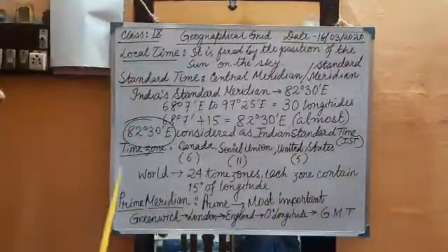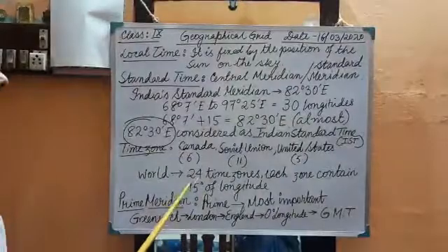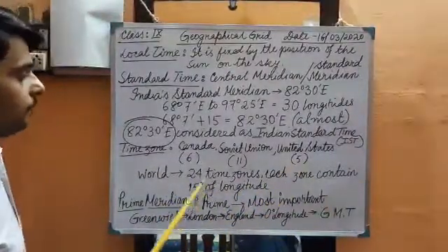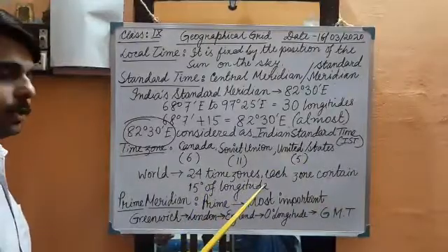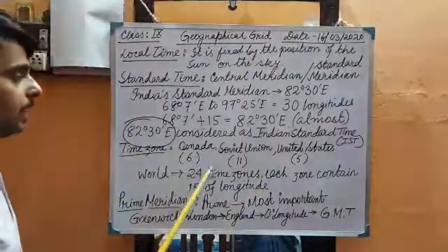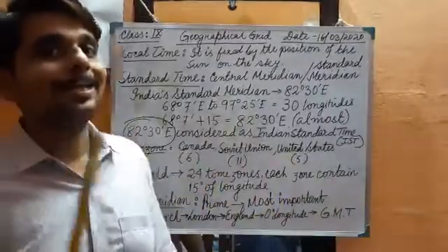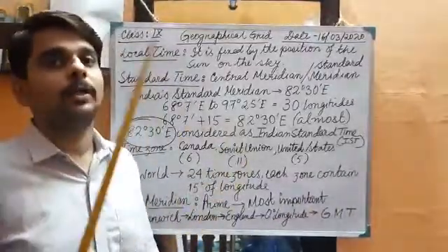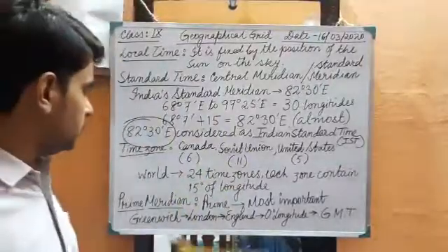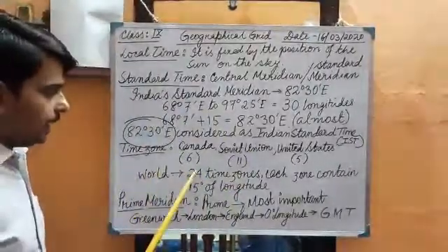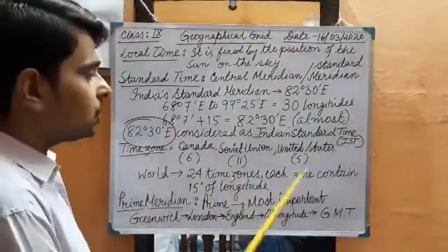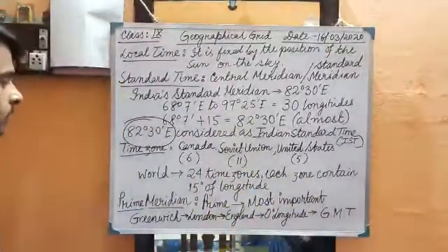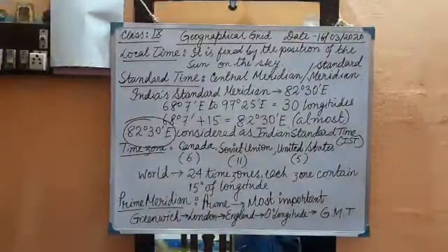If you consider the world, there are 24 time zones. Each zone contains 15 degrees of longitude. Clear? There are 24 time zones because the Earth rotates. Again that same point: Earth completes one rotation in 24 hours. So the world can be divided into 24 time zones. Each zone contains 15 degrees of longitude. Understood? Next, coming to the prime meridian.